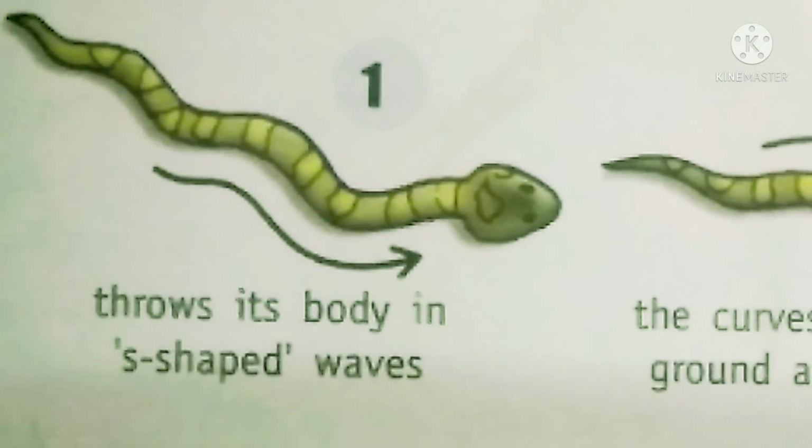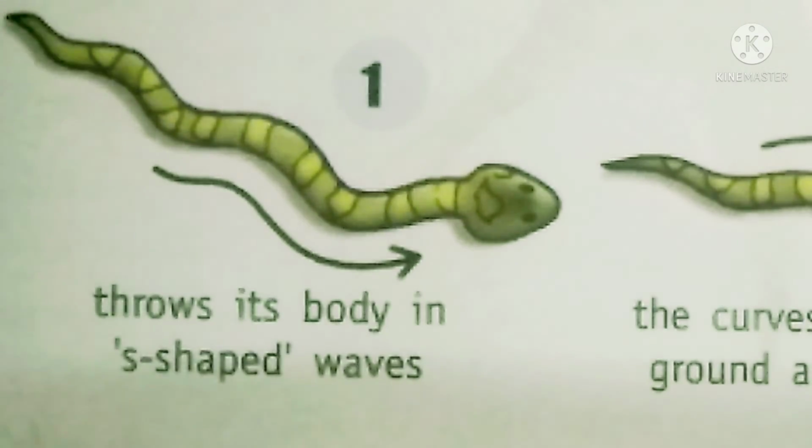Now, have you observed the movement of snakes? Snakes move by sliding their bodies. And if you observe the different types of snakes, they move in different ways. While moving in soft soil, you can see that designs will be formed.